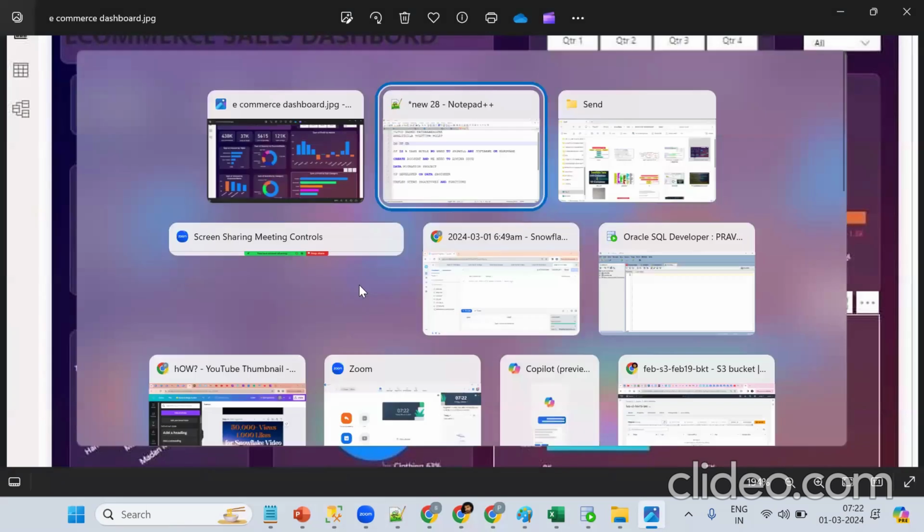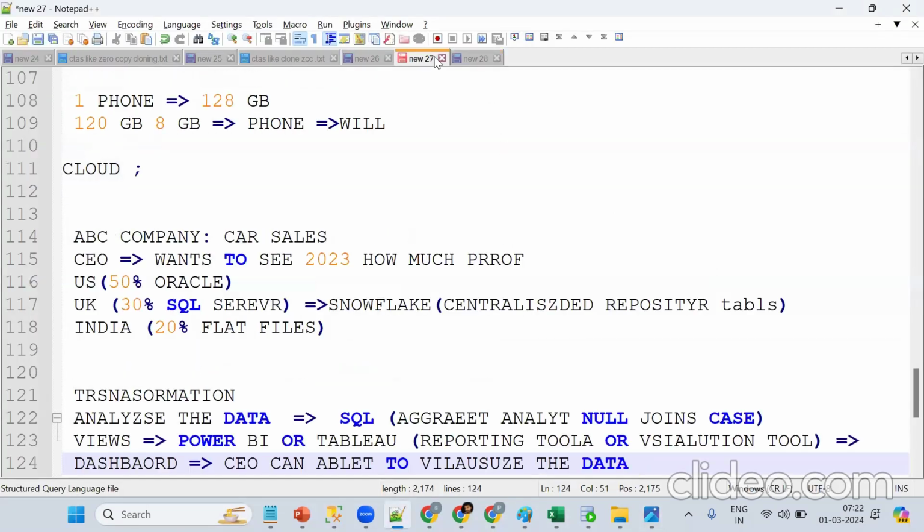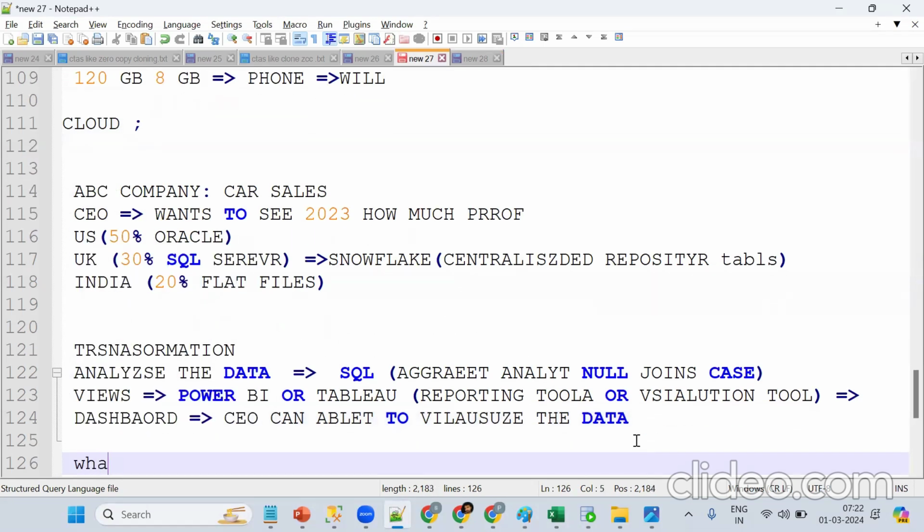But if the data is in tables, we can't do that. That's why we should do transformations with the help of SQL, aggregate functions, analytical functions, all these things. Now tell me, why do we want to use SQL? What is the purpose of SQL here? Anyone?